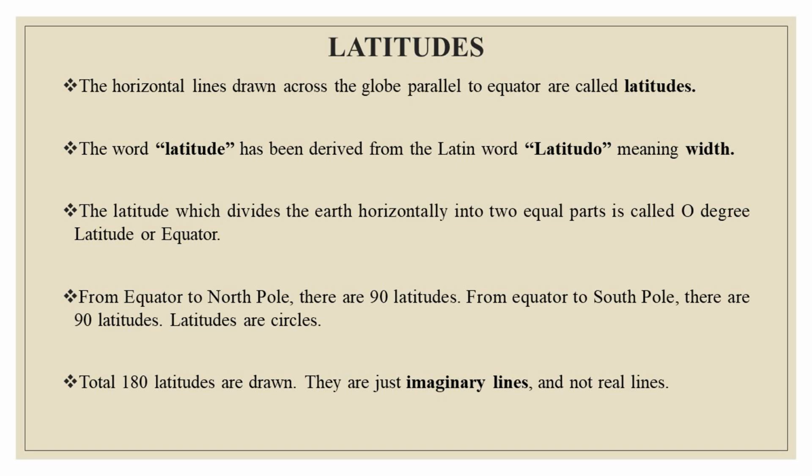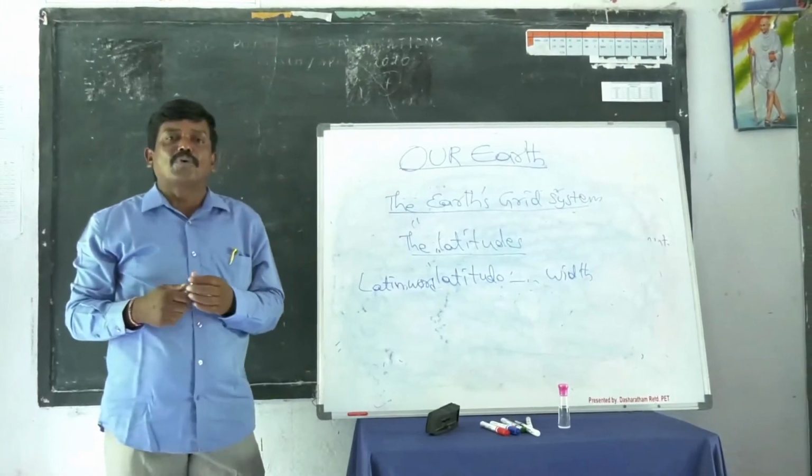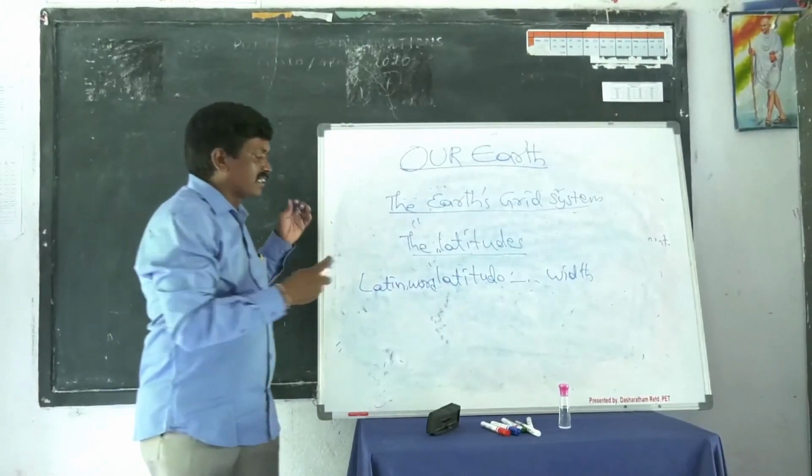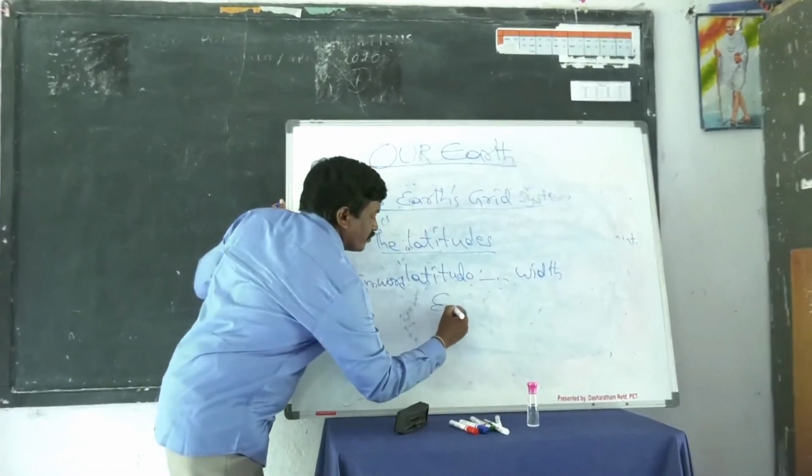So from west to east on the earth we find horizontal lines. So the largest circle, that is the latitude that goes around the earth at equal distance from north pole to south pole is known as equator.